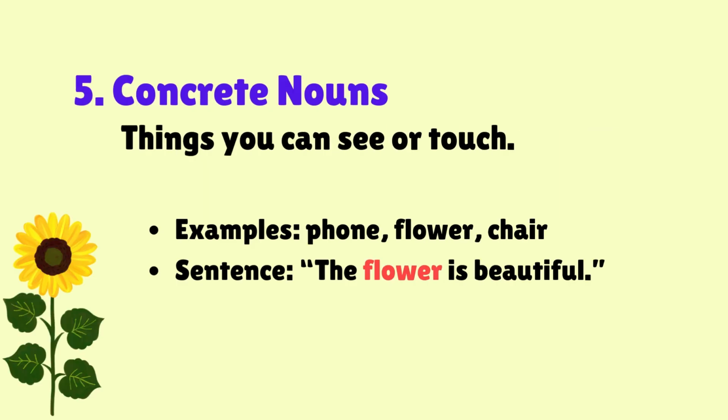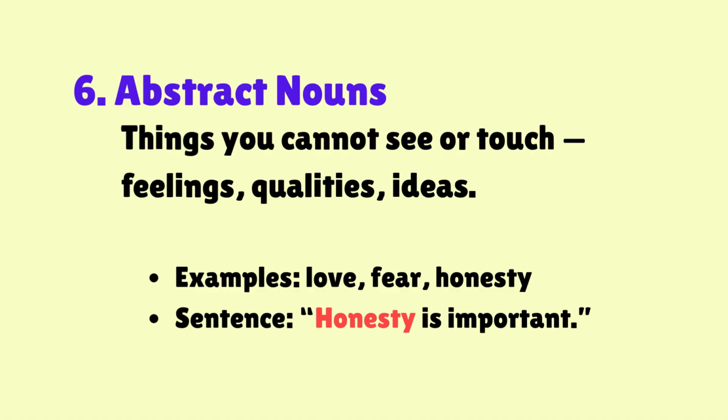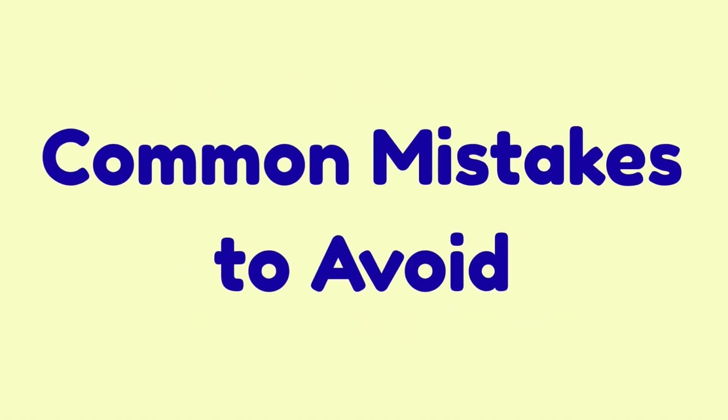Concrete nouns. Things you can see or touch. Examples: phone, flower, chair. The flower is beautiful. Abstract nouns. Things you cannot see or touch. Feelings, qualities, ideas. Examples: love, fear, honesty. Honesty is important. Common mistakes to avoid.